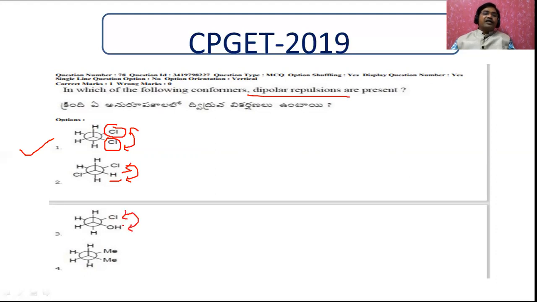You can have the intramolecular hydrogen bond. The hydrogen of this one and chlorine of this one will be weakly attracted. No repulsion, there is attraction.